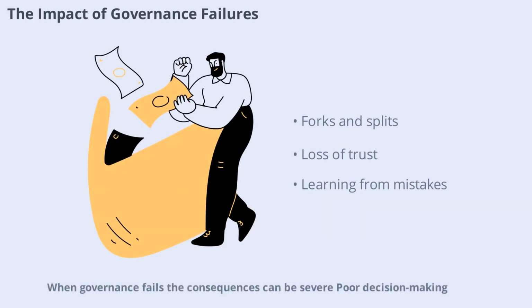When governance fails, the consequences can be severe. Poor decision-making, lack of transparency, or unresolved conflicts can lead to forks, loss of user trust, or even project collapse. Learning from past failures is essential for building stronger governance systems in the future.